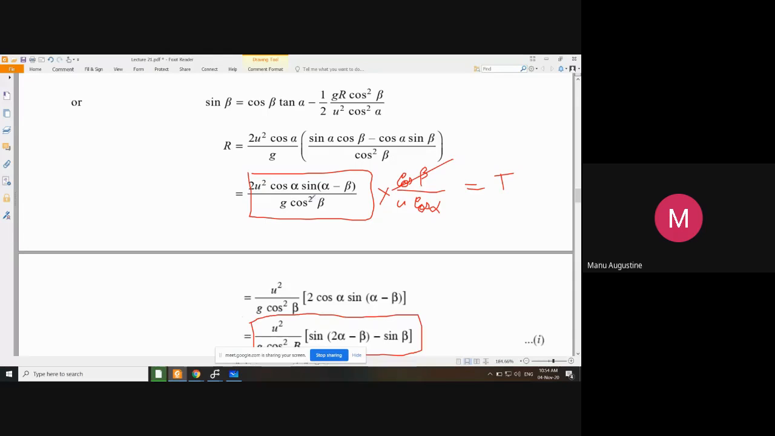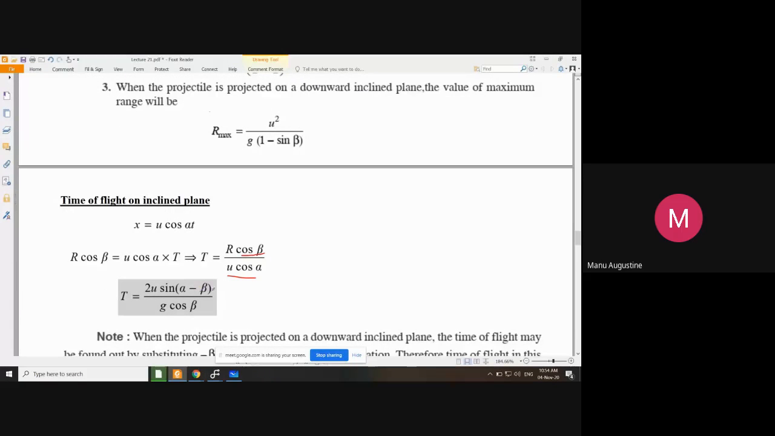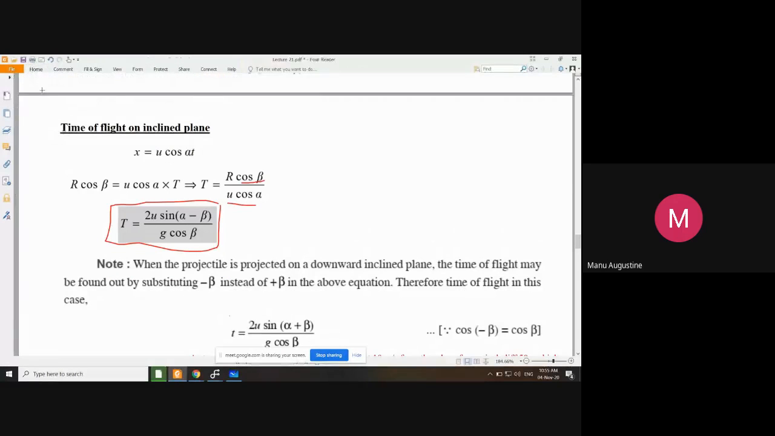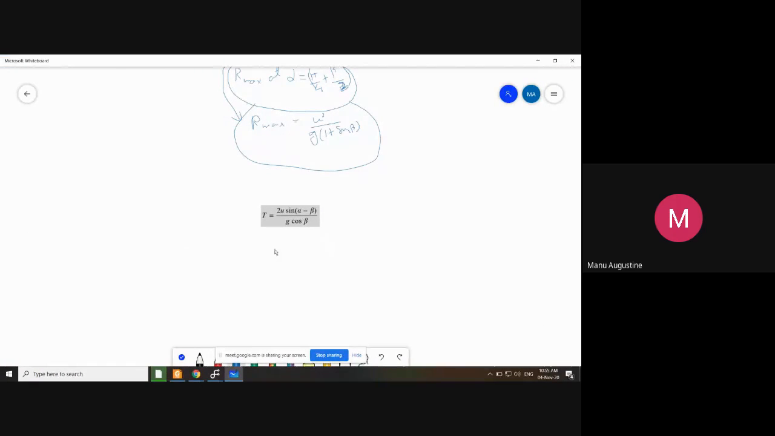cos beta से cos beta कैंसिल, cos alpha से एक cos alpha कैंसिल, u से एक u कैंसिल। सो व्हाट रिमेन्स इज 2u sin(alpha minus beta) अपॉन g cos beta, 2u sin(alpha minus beta) upon g cos beta. This is expression for time of flight. ठीक है, another formula for you to remember. Time of flight for inclined plane.